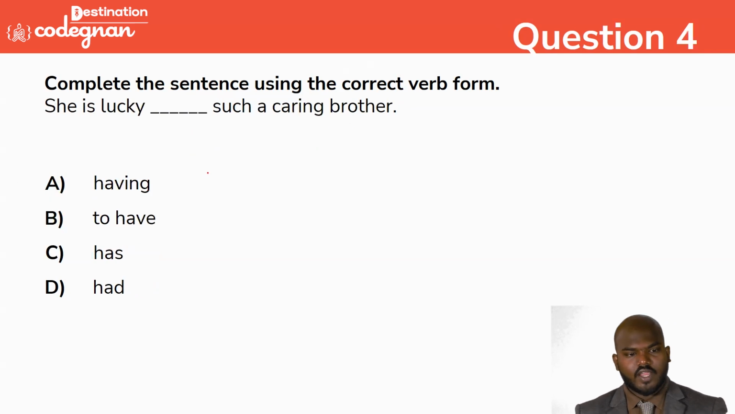Okay, going to the next one. She is lucky dash having such a caring brother, or to have such a caring brother, or has such a caring brother, or had such a caring brother. What is the answer we can say here? Obviously we will go for option B. It also belongs to the infinitive. She is lucky to have such a caring brother.